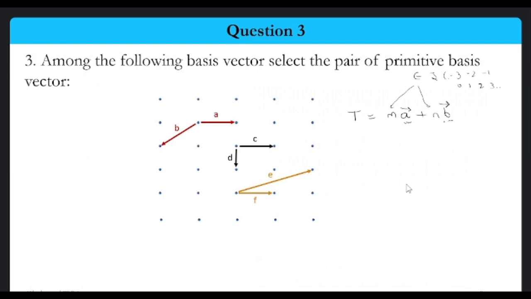The thing is that if we select a and b, let us try to understand this from this particular feature.